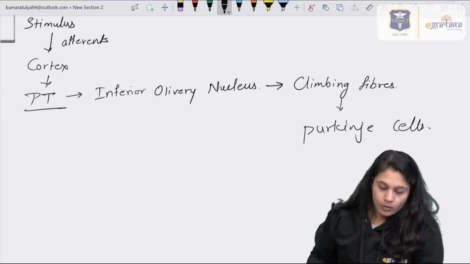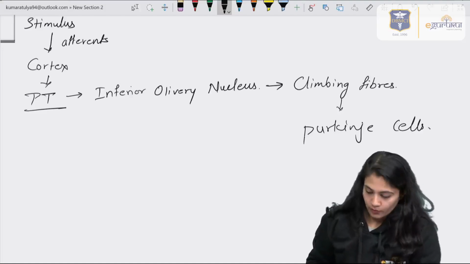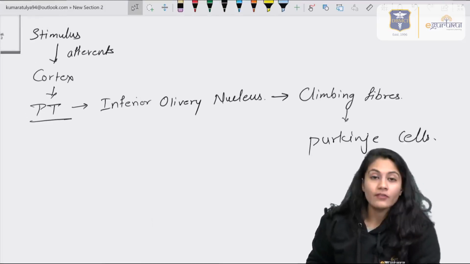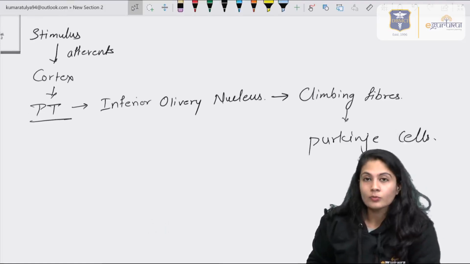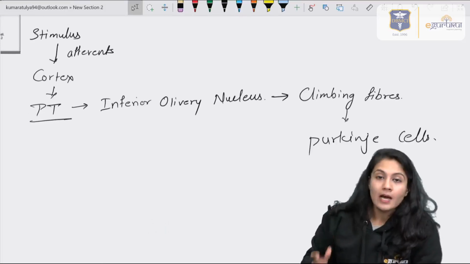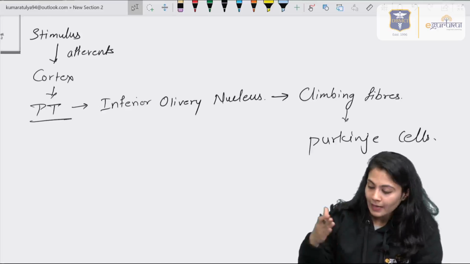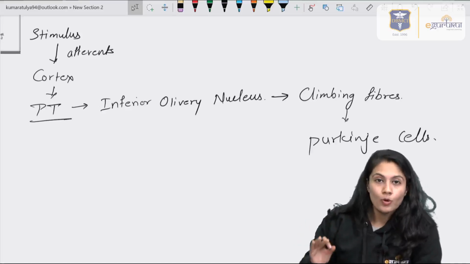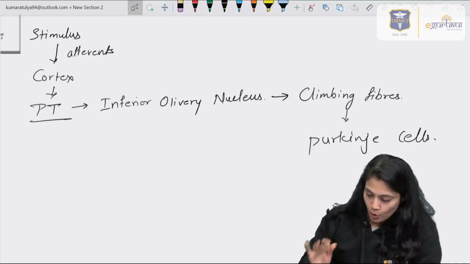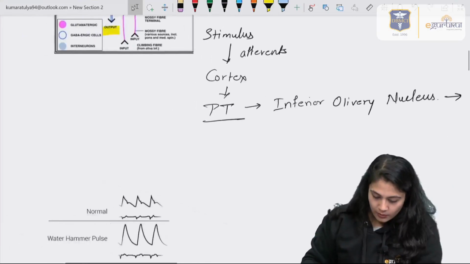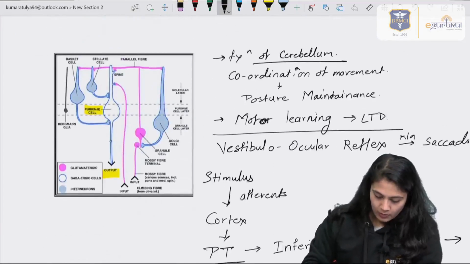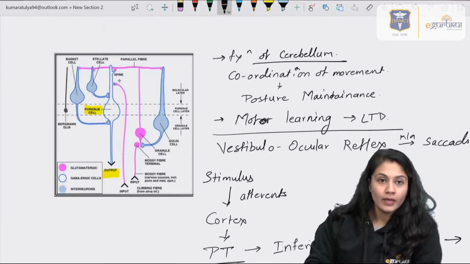So this is one of the easy ways to learn how the movement is taking place, how it is coming into the cerebellum and how it is going out. Output is the only one cell, that is the Purkinje cell, which is the biggest cell of the cerebellum.